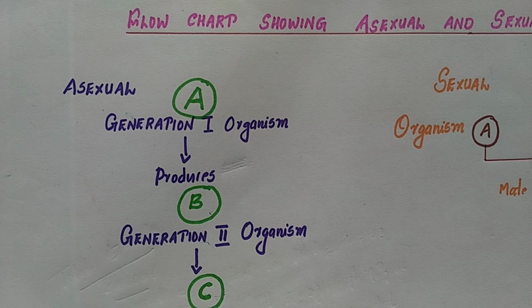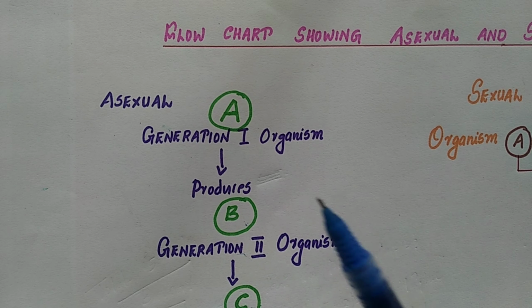The sexual mode of reproduction incorporates the process of combining DNA. That is, DNA pairing occurs from two different individuals, and a new offspring is produced with entirely different characters during sexual reproduction. These are the significance of the sexual mode of reproduction. Let us go through a flowchart which shows the difference between asexual and sexual reproduction.